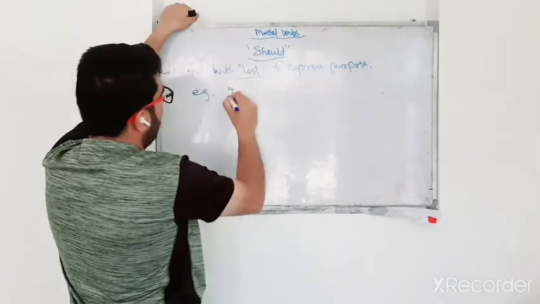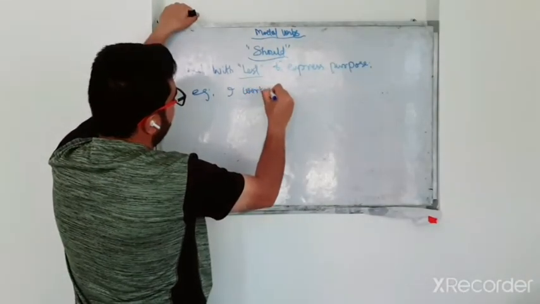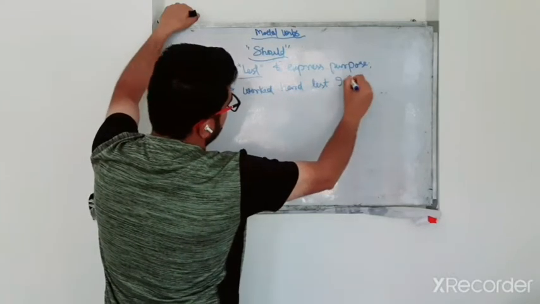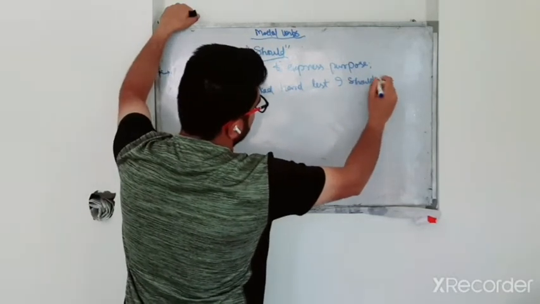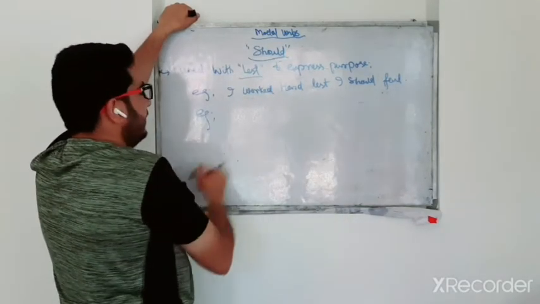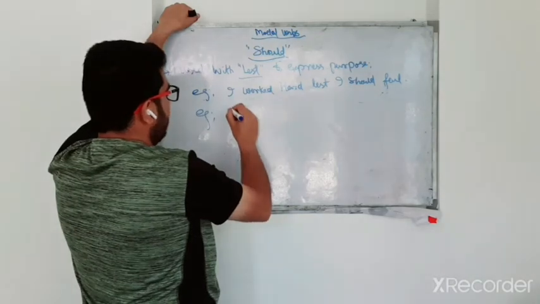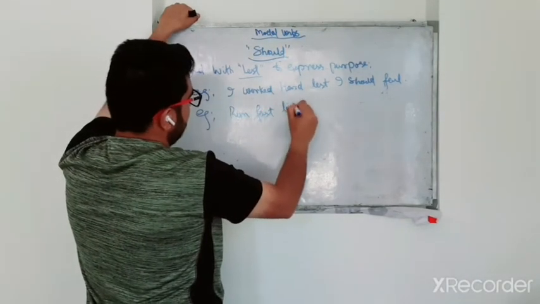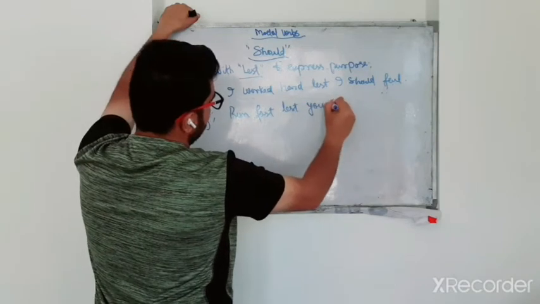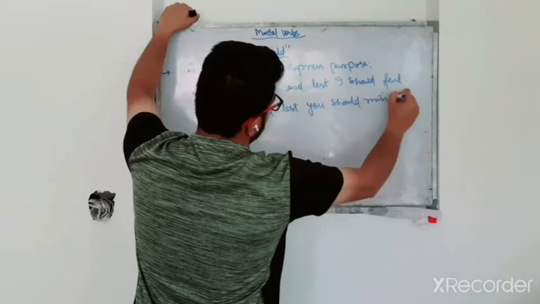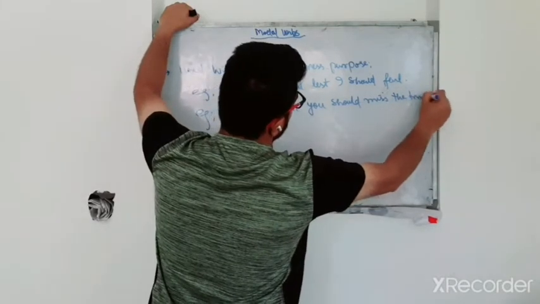For example, I worked hard lest I should fail. Another example: run fast lest you should miss the train.